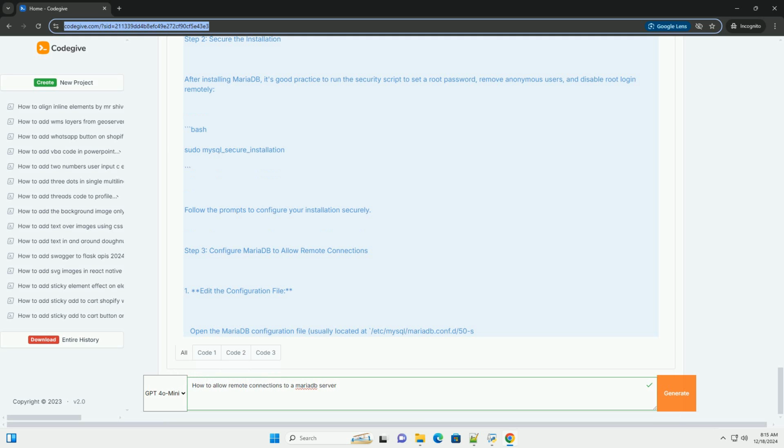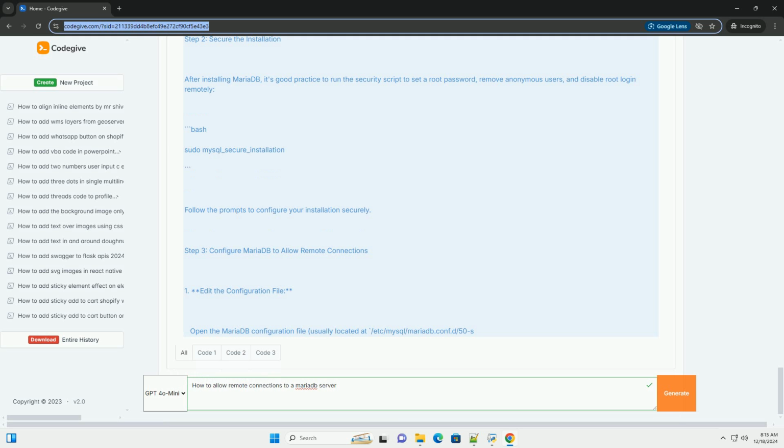By default, it's often set to 127.0.0.1. Change it to 0.0.0.0 to allow connections from any IP address. Plain text: bind-address = 0.0.0.0. 2. Restart the MariaDB service. After making changes to the configuration file, restart the MariaDB service to apply the changes. Bash sudo systemctl restart mariadb.